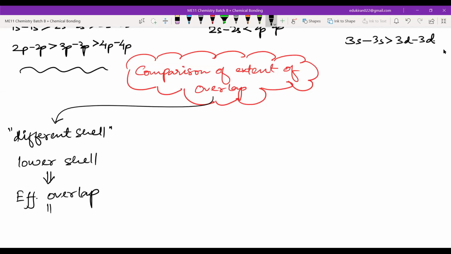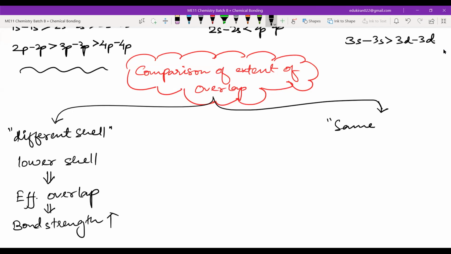And if it is effective overlapping, that will also determine the bond strength. So bond strength will be high. Now, another type of question that can be given is if you have the same shell. If there is the same shell, as in 2s, here the shell is the same, but the subshell is different.